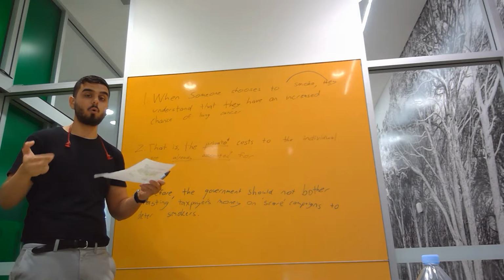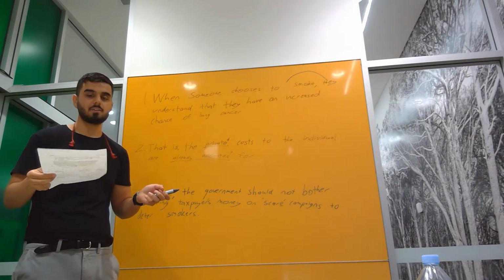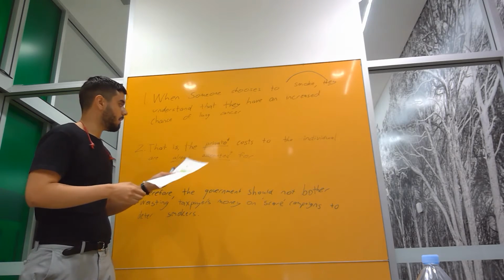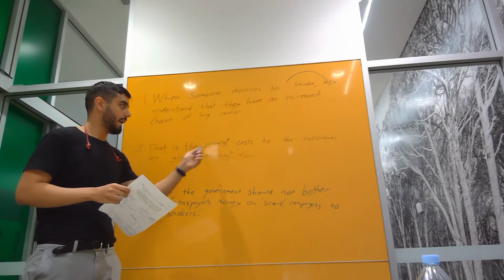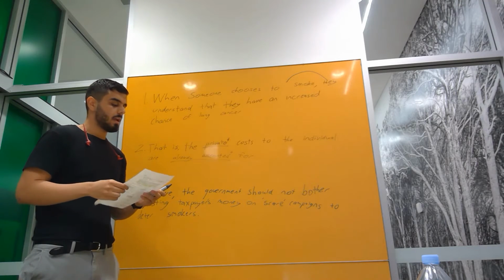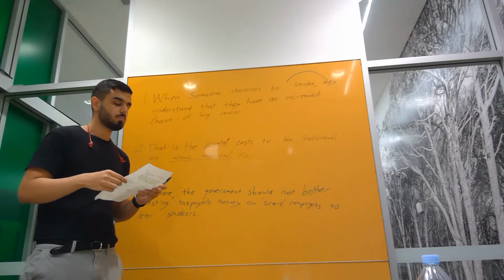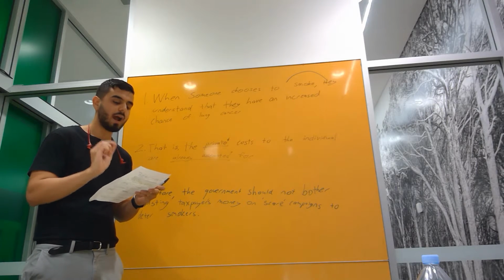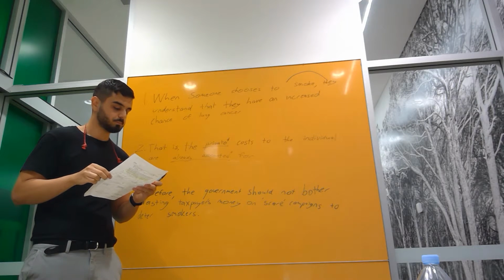So to say that it's already accounted for just because they choose to smoke is fallacious. So private, that's another term that we're going to analyze in statement number two, and that will eventually link onto statement number three. So, the private costs to the individual are already accounted for.